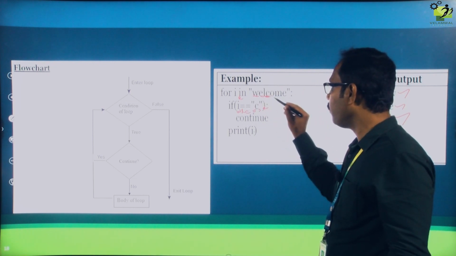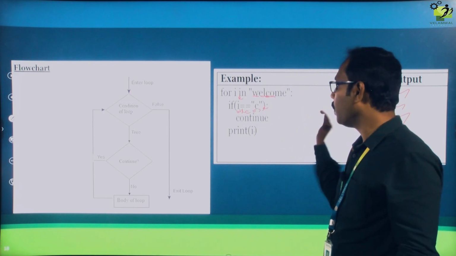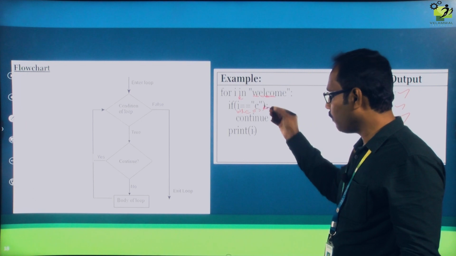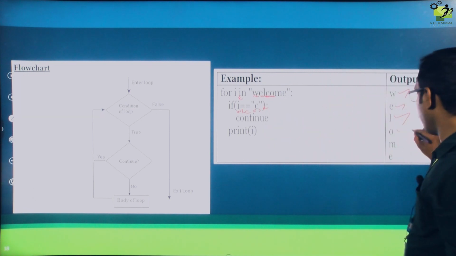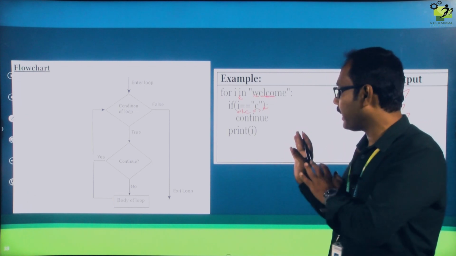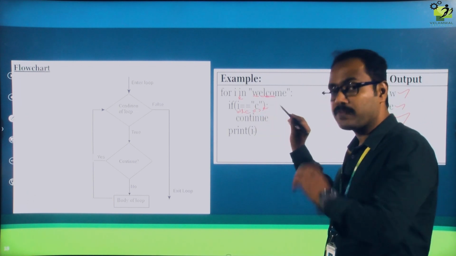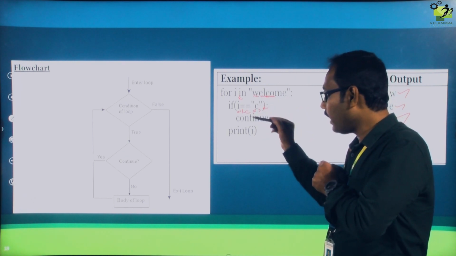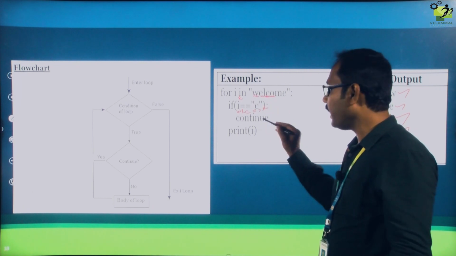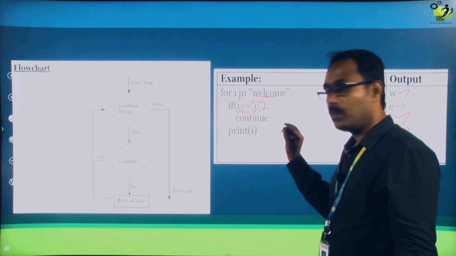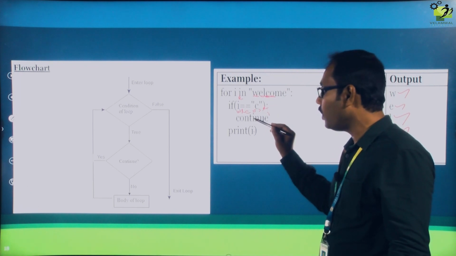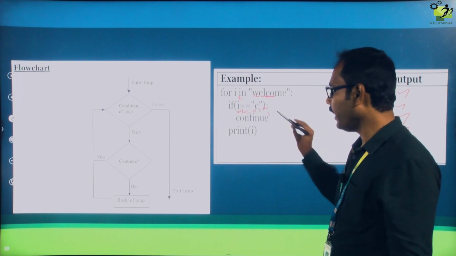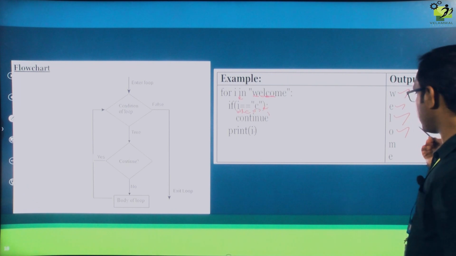Now the I value becomes O. O equal to C, it will check. No, so it will come to print, and it will print only O. So what is the difference you are able to see here? When the I value is C, both are same, so it comes to the body of the if. Here it finds one keyword called continue. So when it finds the keyword continue, it will not go to the print statement, that is C alone will not get printed. We can see in the output there is no C here.